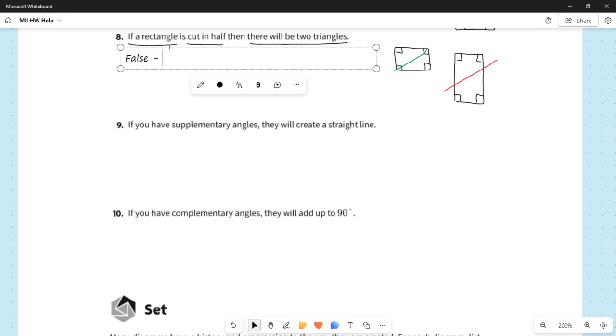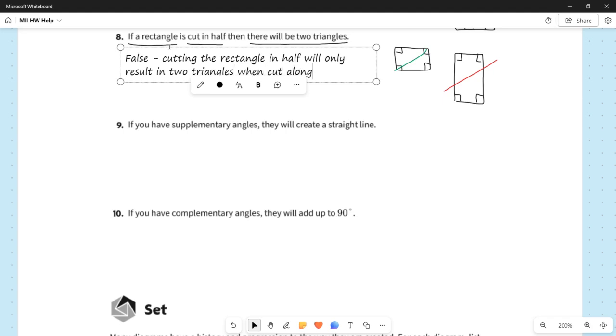And the reason why this is false is cutting the rectangle in half will only result in two triangles when cut along a line connecting opposite vertices or corners.